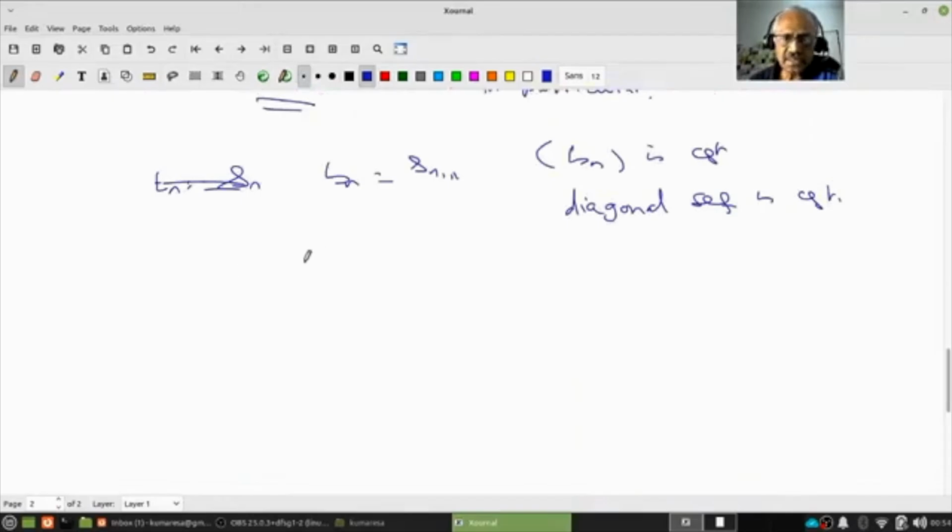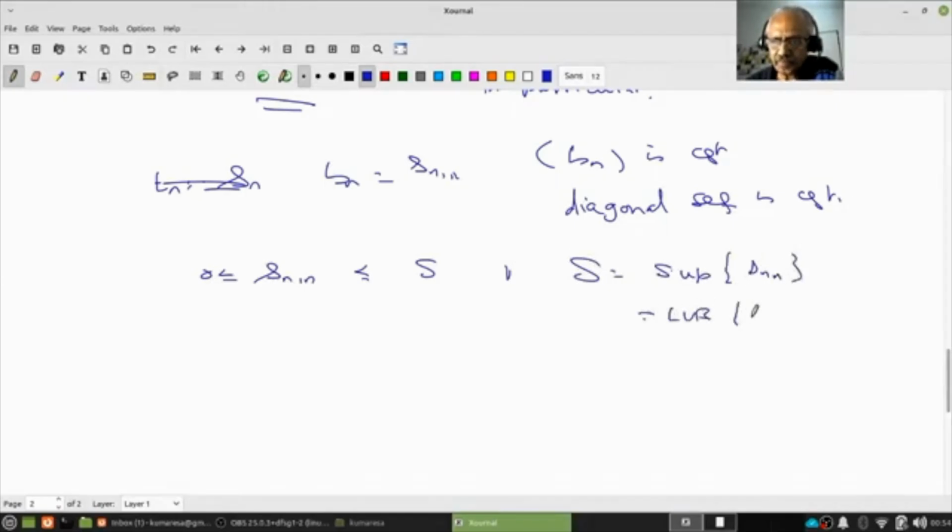Now this S_nn is convergent, therefore S_nn, notice that it is already non-negative, therefore let's say equal to some capital S. Maybe capital S equal to supremum of S_nn, that is LUB of S_nn.